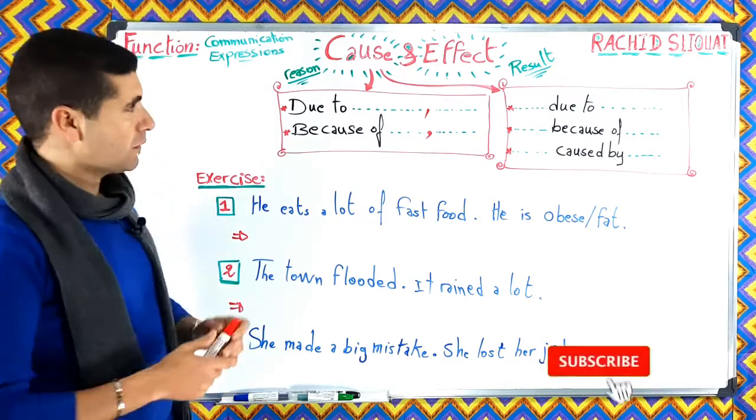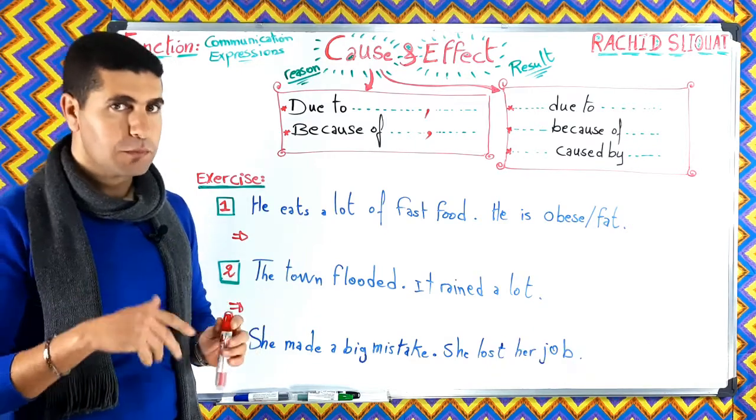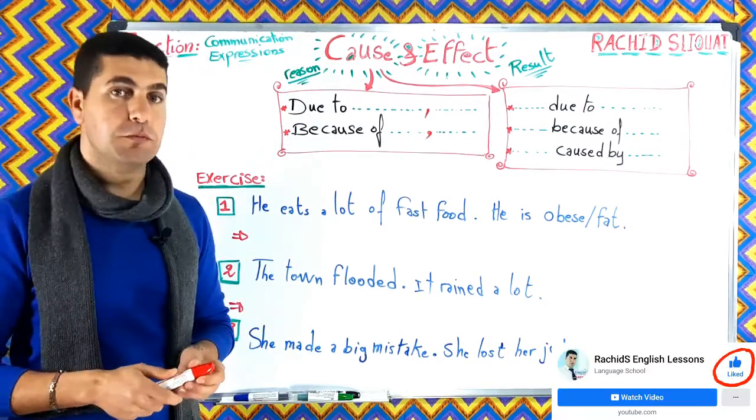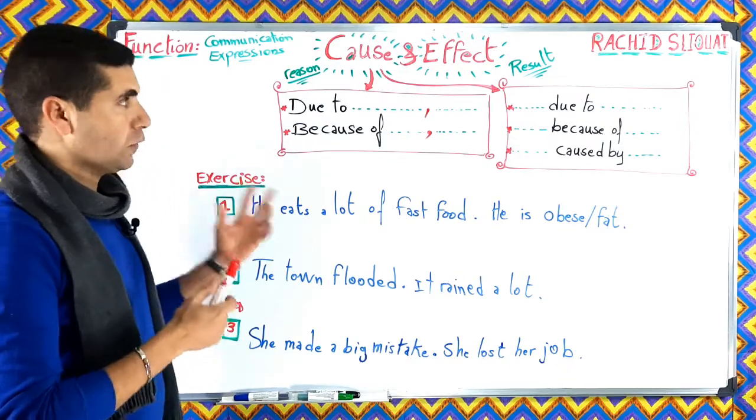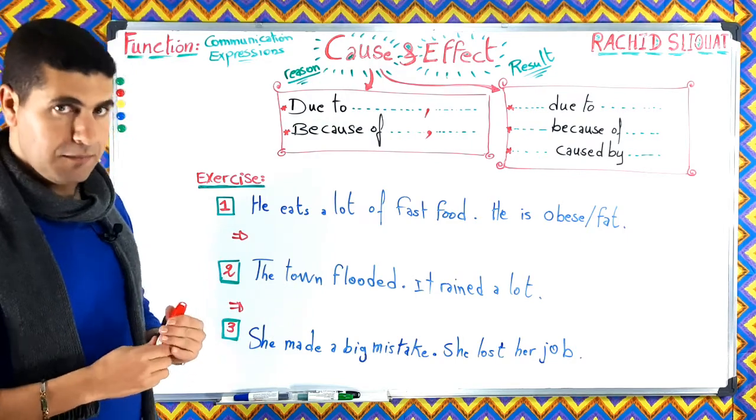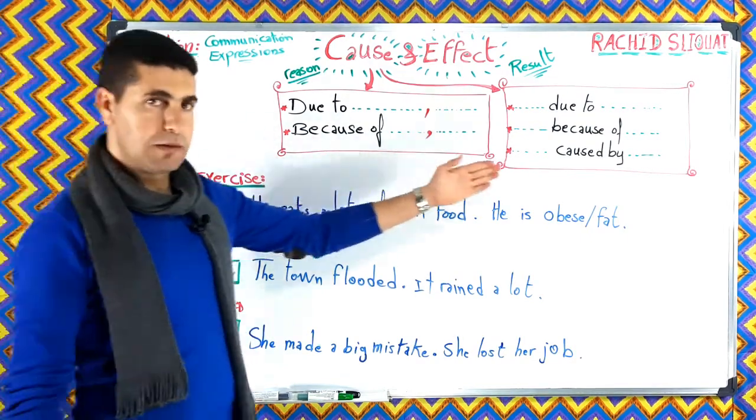So as you can see, we are still talking about expressing cause and effect. In this episode, we are going to see new words and new expressions that we can use to talk about the cause and effect, to express the cause and effect. Okay, so in this episode we are going to see these words, these patterns.